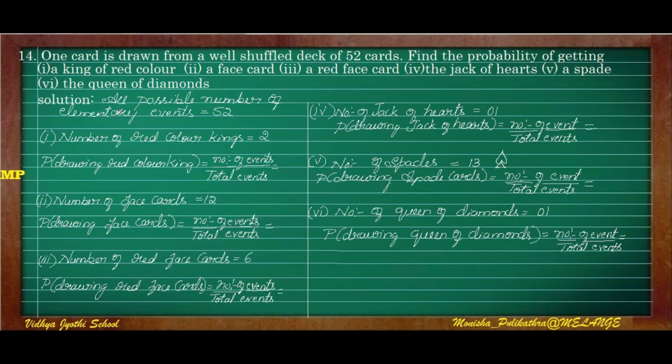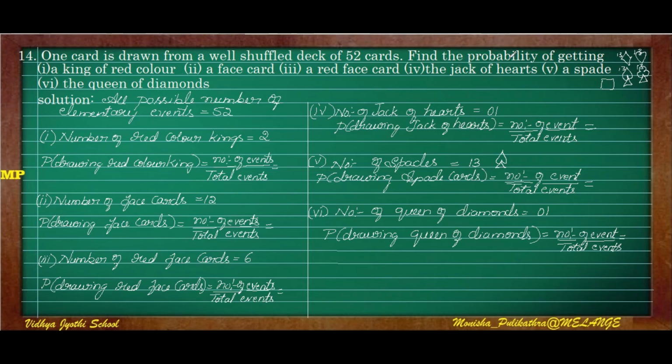Moving on to the 14th question. Here, one card is drawn from a well-shuffled deck of 52 cards. Everyone may have played cards. In a packet of cards, there will be a total of 52 cards, in which there are 4 types of cards. One is diamond, heart, and this shape is called spade, and another one, this is called club. So 4 types of cards will be there, and each one of them will have 13. So 13 fours are 52. So total number of cards in a deck is 52.